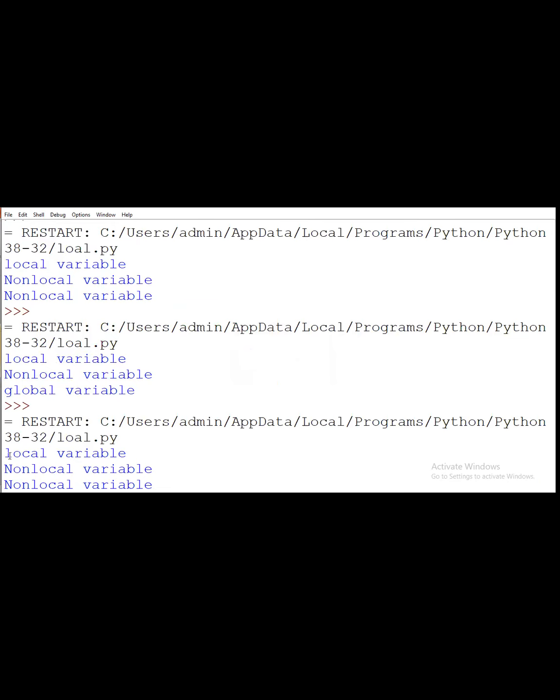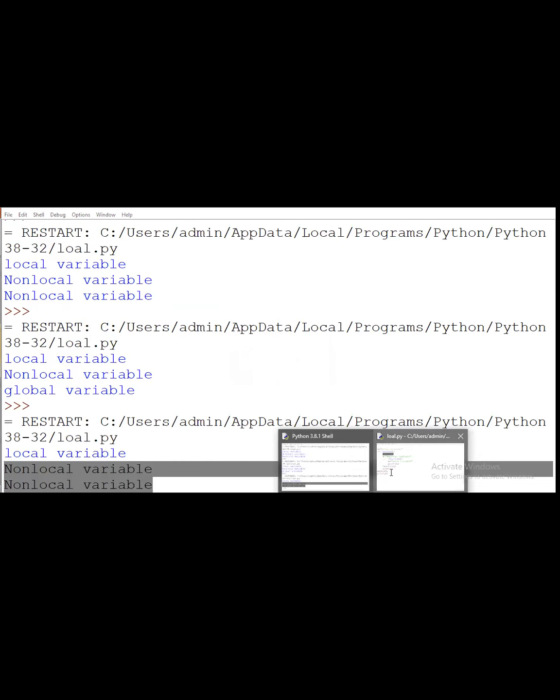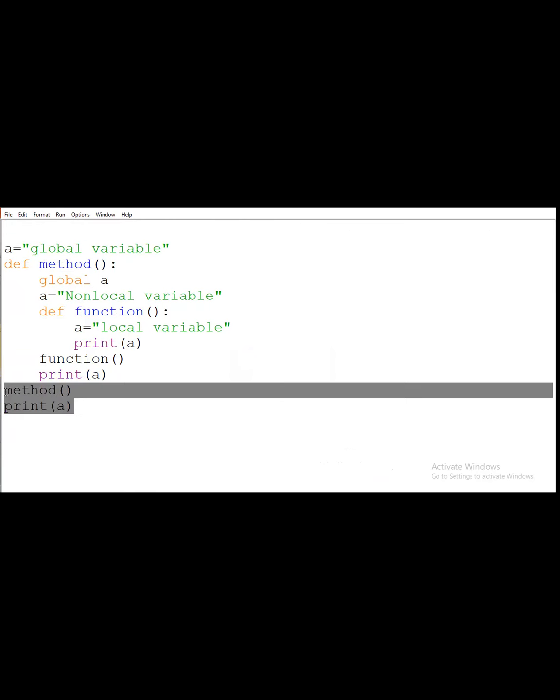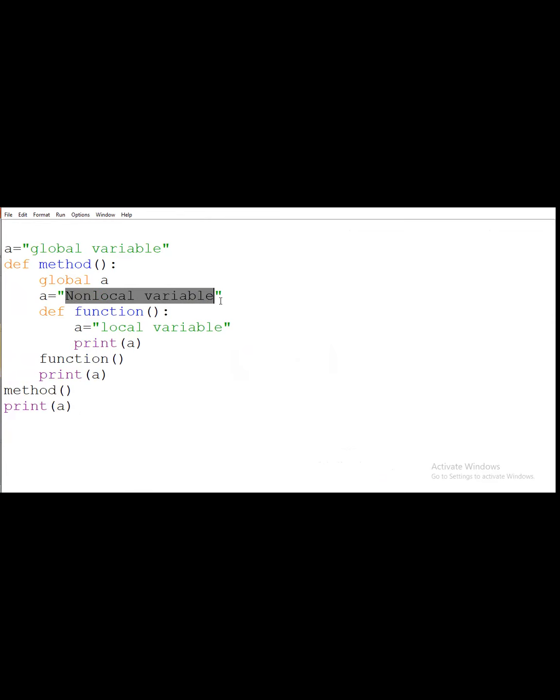The output will be that the local variable and non-local variable messages will be printed two times. Why? Because we are declaring a globally, which means it will be accessible everywhere under the same variable name. It will be accessed inside this function and also outside this function. So that's why for this result it will print this message twice.